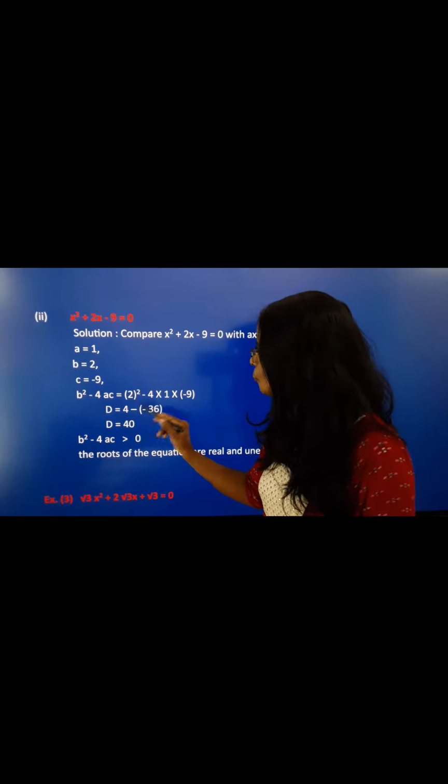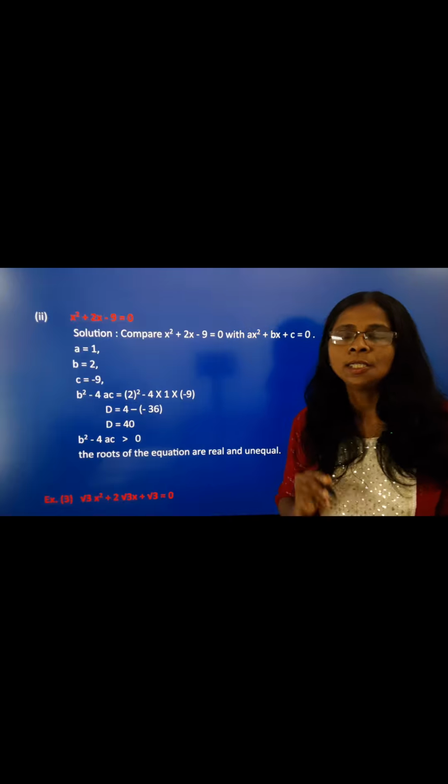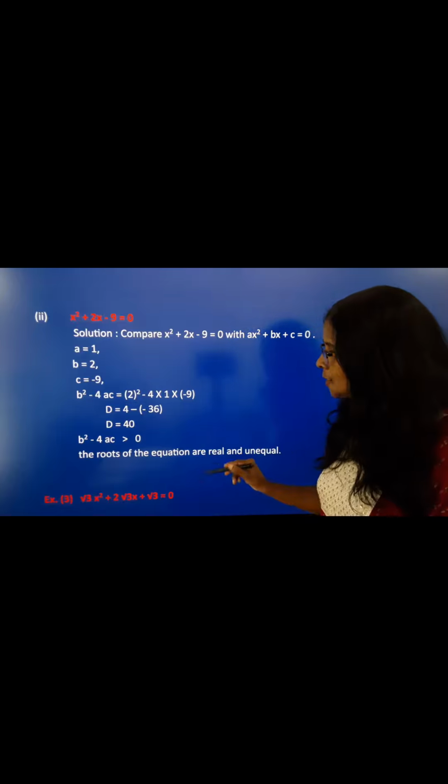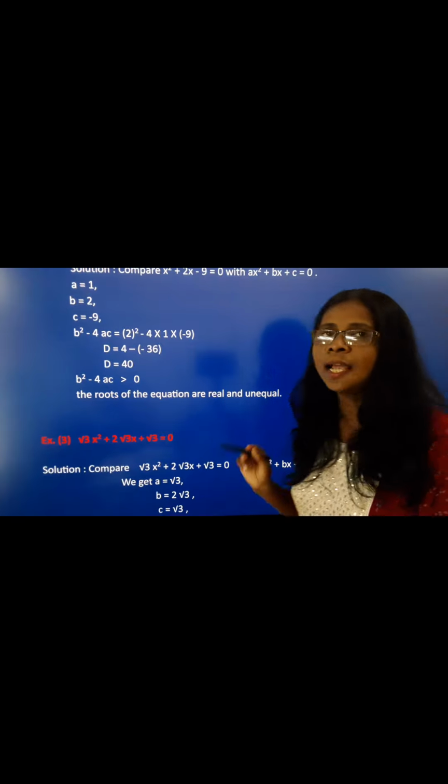then 2² is 4. And the product of these is −36, minus of −36 means plus 36. So 4 + 36 is equal to 40. The 40 means greater than 0. Greater than 0 means the nature of the roots of the given quadratic equation is real and unequal.